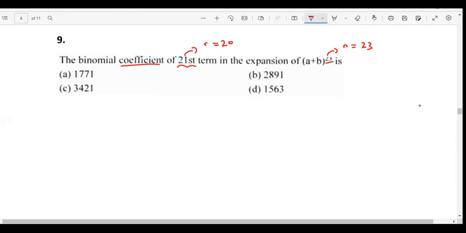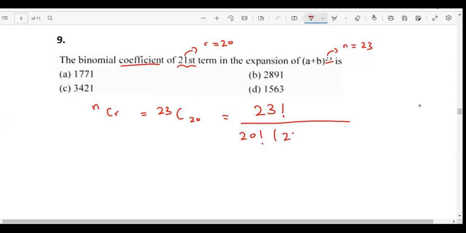And the coefficient would be nCr, so it would be 23C20. Now, how do we find this value without calculator? Okay, I'll tell you. nCr or 23C20 can be written as 23 factorial divided by 20 factorial into (23 minus 20) factorial.